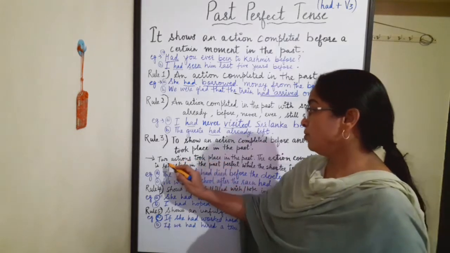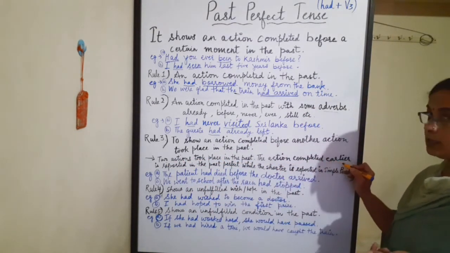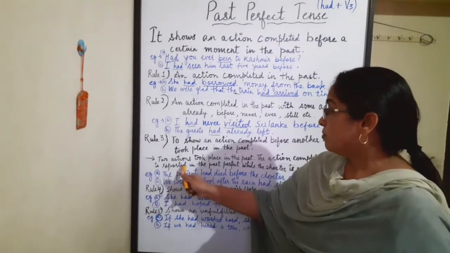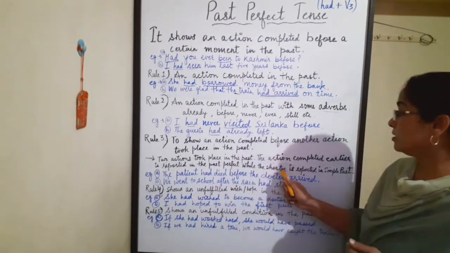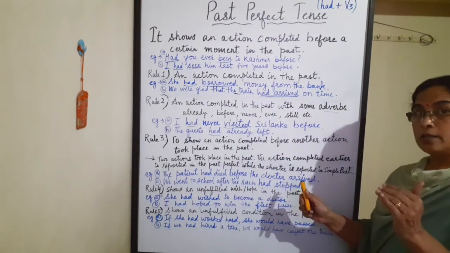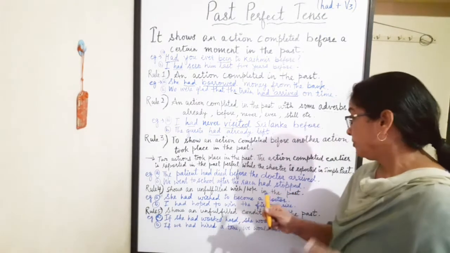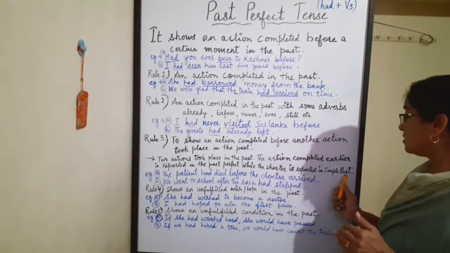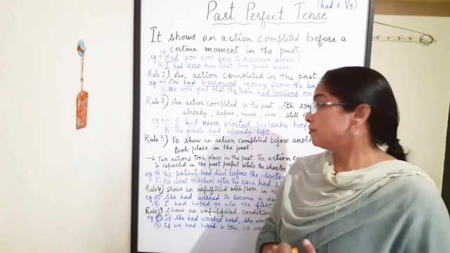The action which is completed earlier is reported in the past perfect tense, while the action which took place later on is reported in simple past. Simple past means the V2 form of the verb.